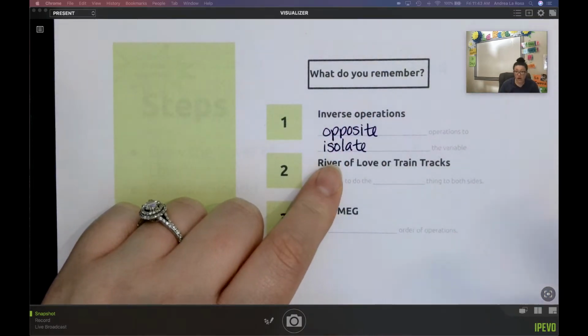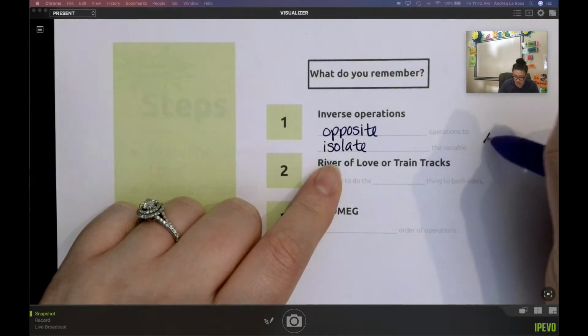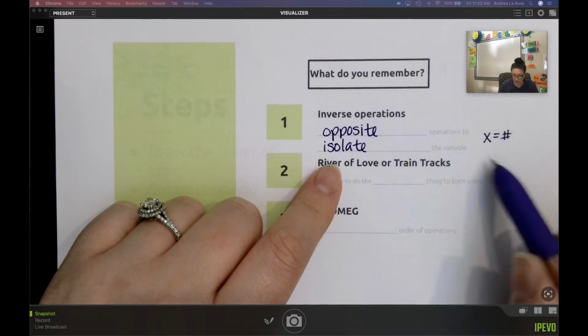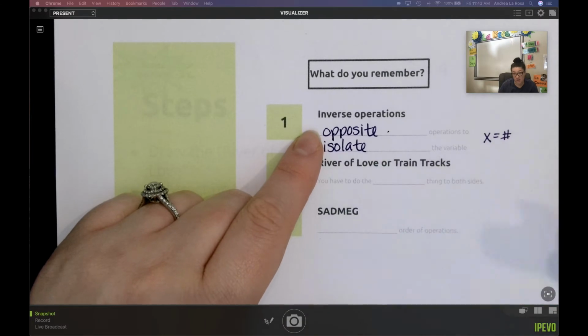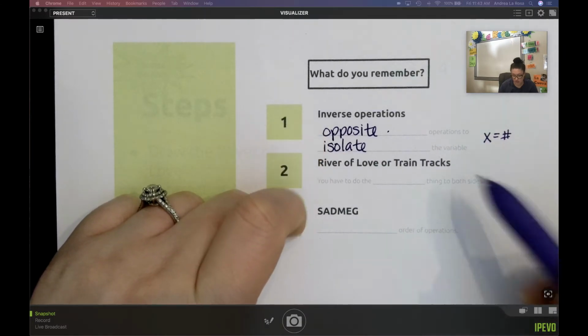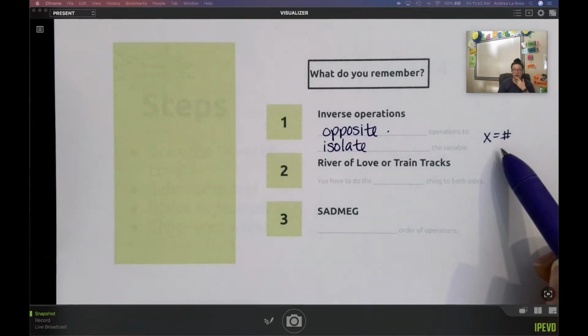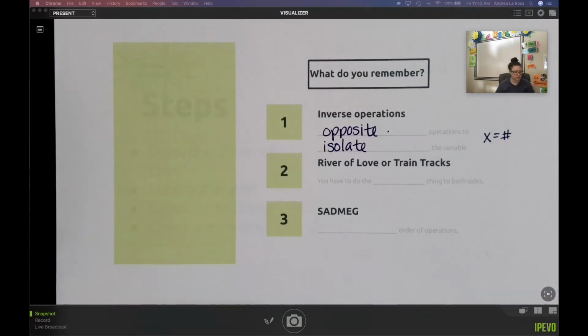The goal of solving equations is to get it so that it's x equals some number. We have to work backwards, so we have to go in the opposite order, use opposite operations to get our variable, our x, whatever letter, all by itself so we know what number it equals.